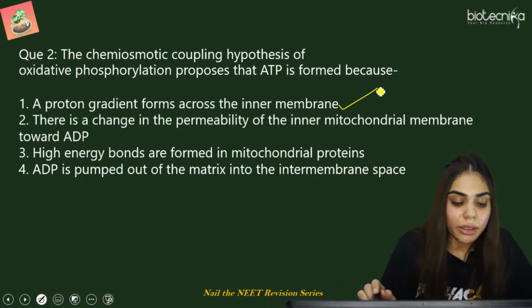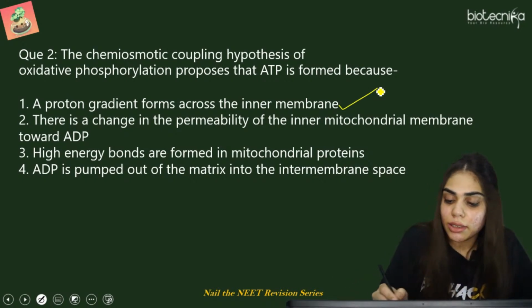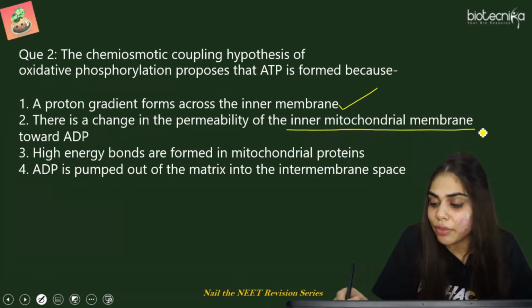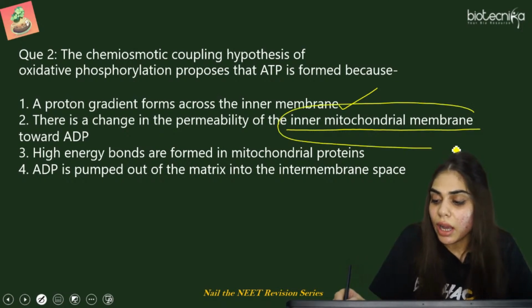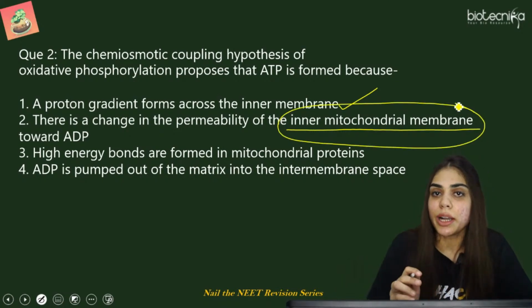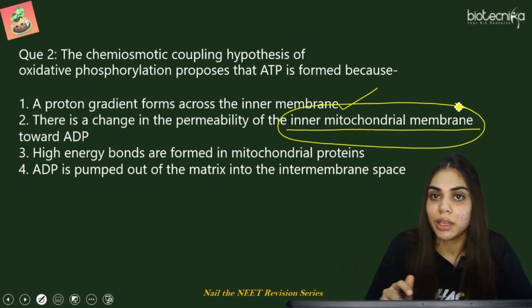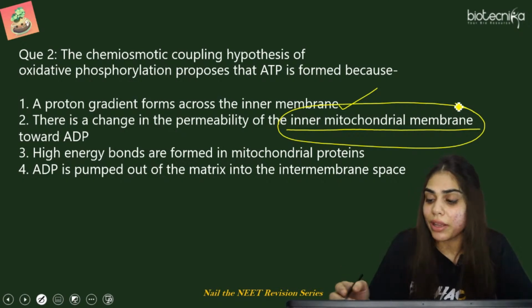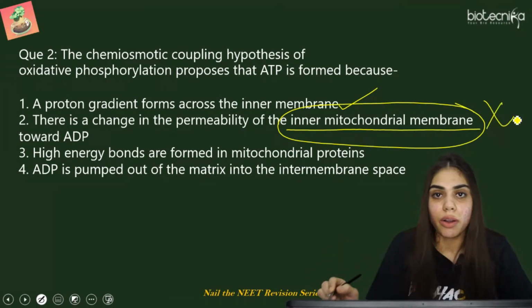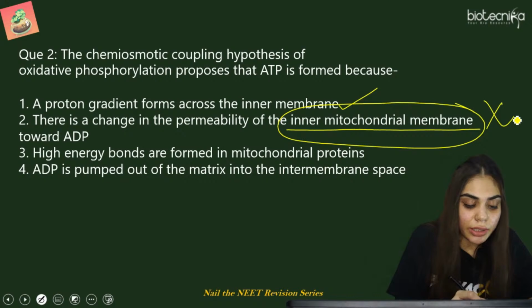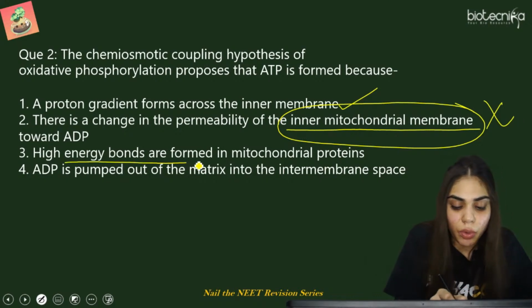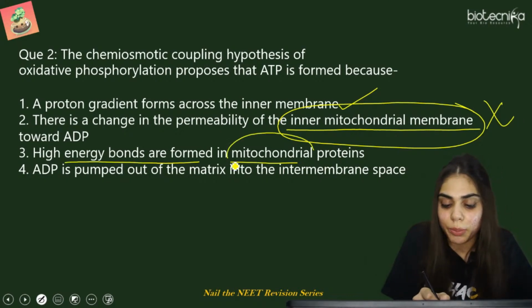So let us read more options. There is a change in the permeability of the inner mitochondrial membrane. First of all, where did we read that the chemiosmotic hypothesis happens in mitochondria? It is always taking place in the chloroplast. So this option is wrong itself. The third option is high energy bonds are formed in the mitochondrial protein.